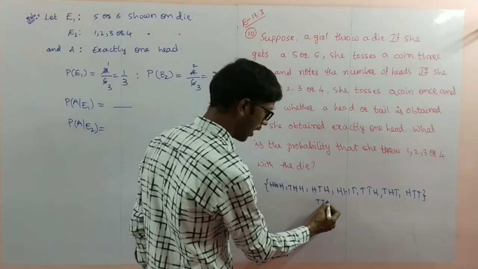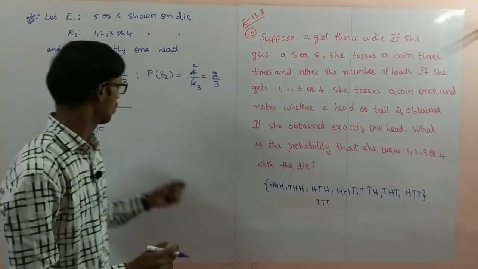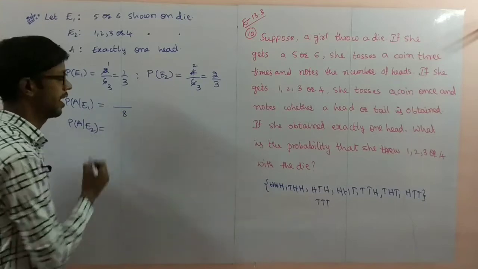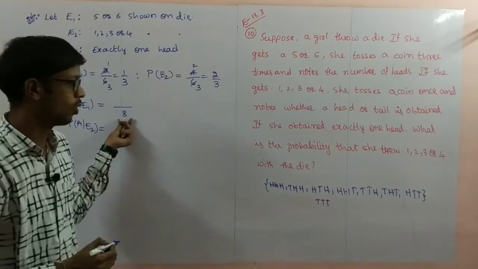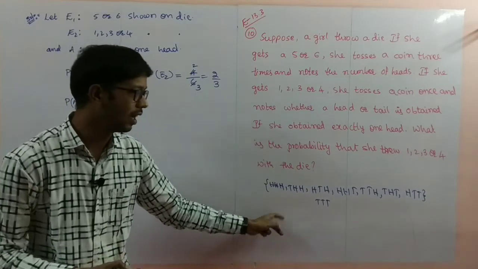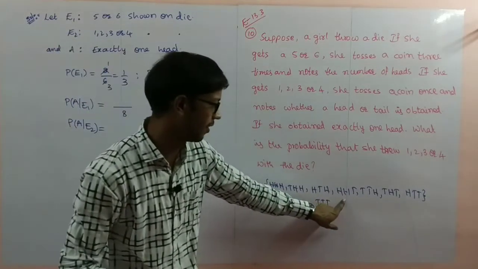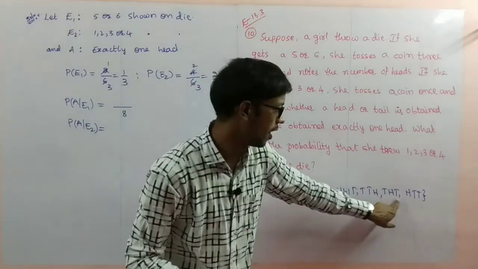One more, tail, tail, tail. 3, 6, 7, 8. So total outcomes is 8. In that, exactly 1 head, how many chances are there? 1, 2, 3.